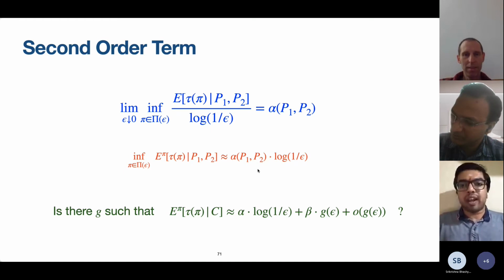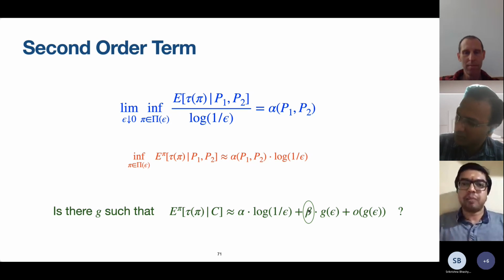But what do these second order terms represent? If at all there is a G which satisfies this expression, what role does beta, this constant beta here, play? What is the meaning of that in the context of the problem? This has intrigued me, but we were not able to do this because of lack of time. This is one problem that I would like to invest my energy on.